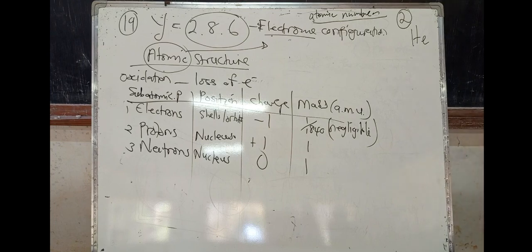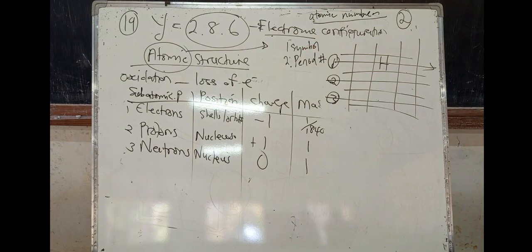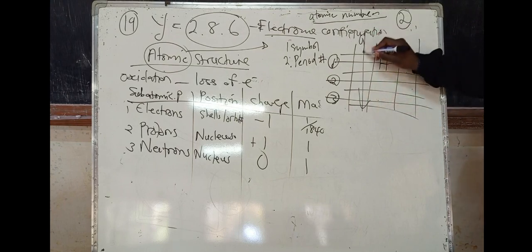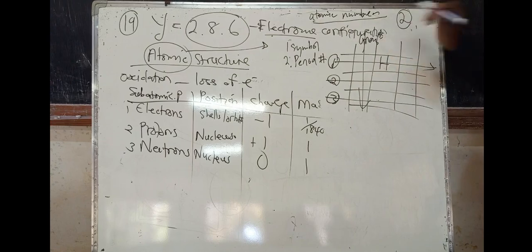Look at the periods, the rows. Period 1, period 2. And then there are the groups. I can even ask you for the calcium group.